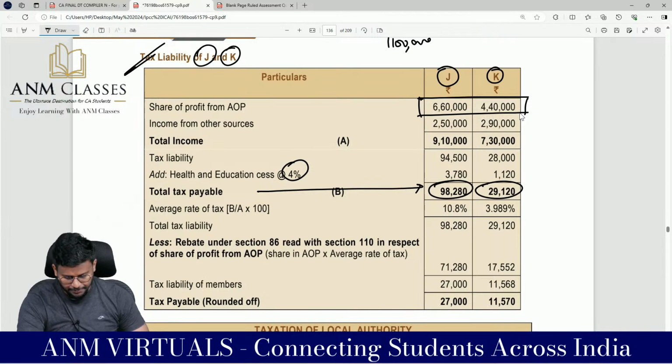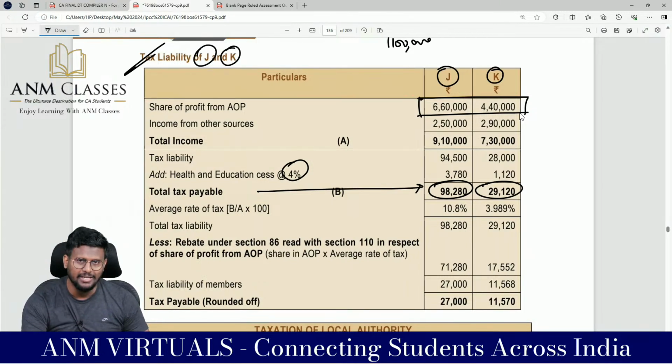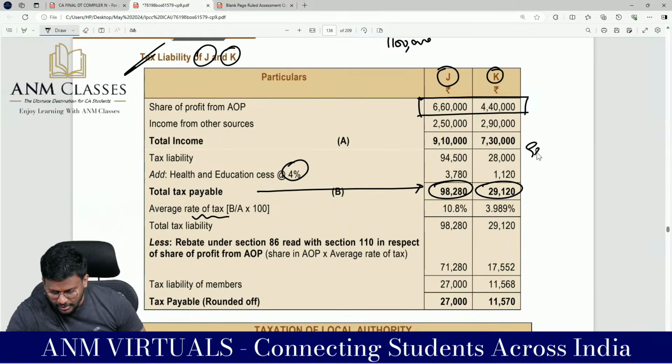Actually, for this 6 lakh 60,000 and 4 lakh 40,000, the AOP or BOI has paid tax, and now the members are also paying tax. This is called economic double taxation. For this economic double taxation, we have to claim a rebate. There it is under section 86: the average rate of tax in India or the average rate of tax in the foreign country, whichever is applicable. Here there is only one rate, the average rate of tax in India. So I have to calculate 98,280 divided by 9,10,000 into 100.